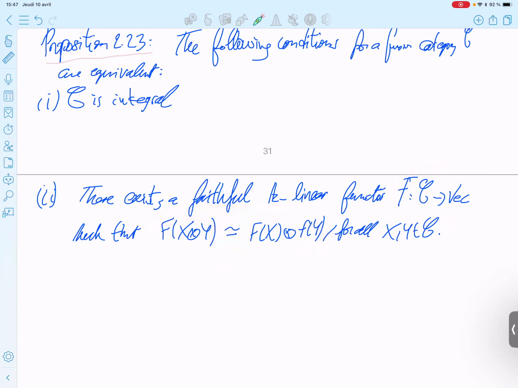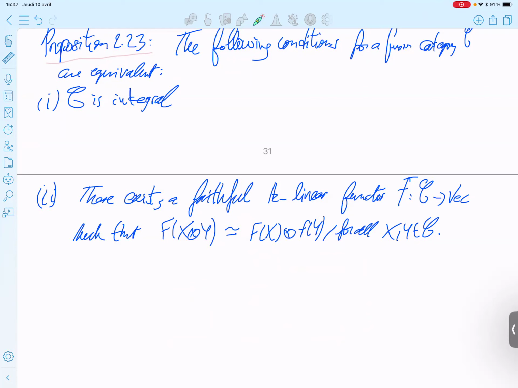To be a fiber functor, if you want to remove the quasi, you need to say something regarding this equivalence. This equivalence will satisfy some tensor axiom. So this isomorphism J_{X,Y} should satisfy some commuting diagram, and then it will be a fiber functor.